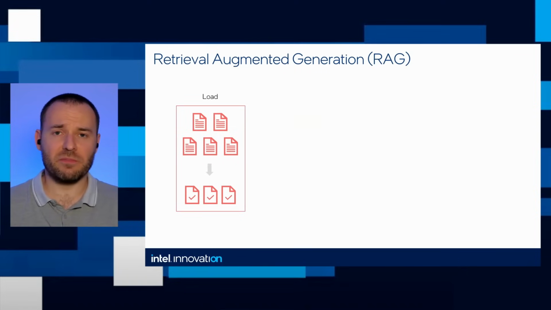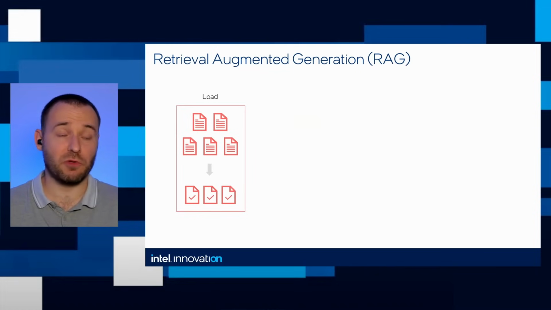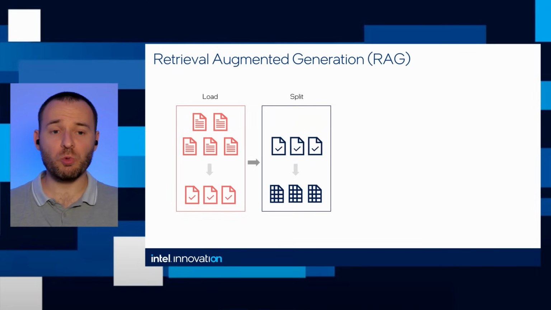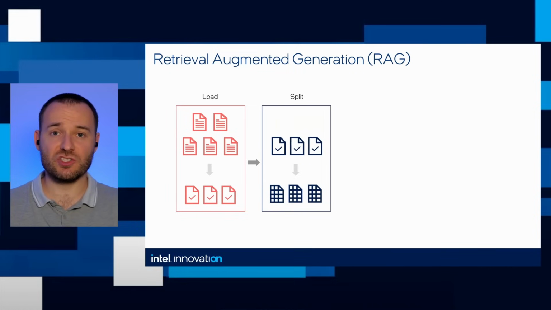Let's say there are 10 PDFs with the knowledge of some guidelines in your company, right? Then we load all these files to memory. We split them into chunks. Let's say that the PDF files are very long, 100 pages or so. So we split them into chunks, where every chunk has just one page.